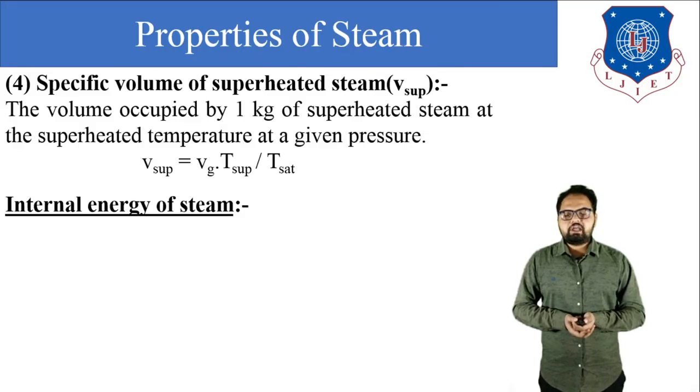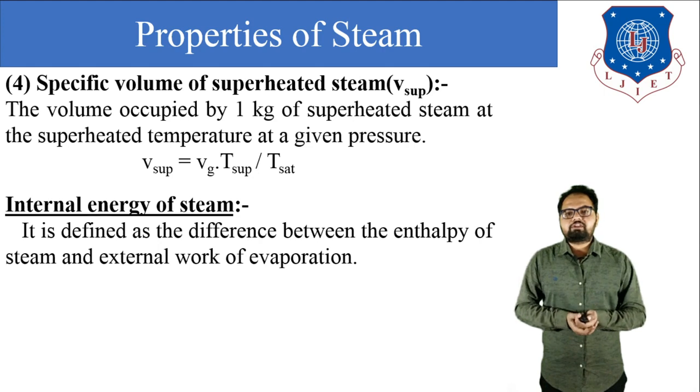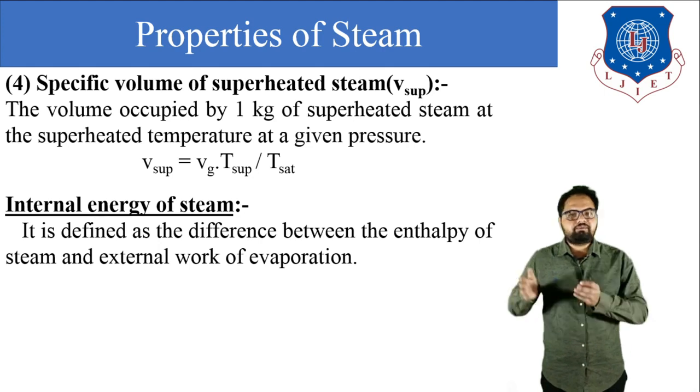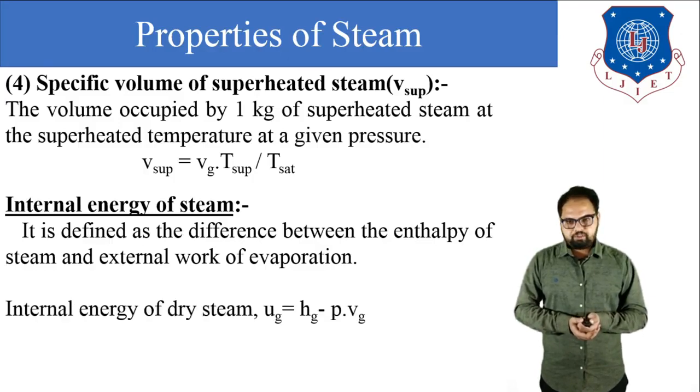Next is internal energy of the steam. We know that enthalpy H is equal to U plus PV, where U is internal energy and PV is flow work. So we can rewrite the equation: U is equal to H minus PV. Internal energy of the steam is defined as the difference between enthalpy of the steam and work done or external work of evaporation.